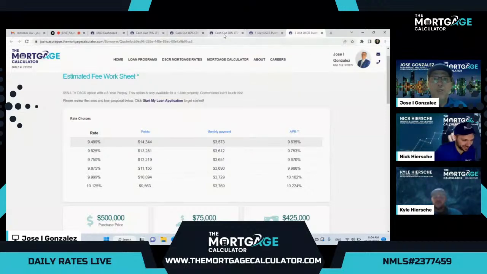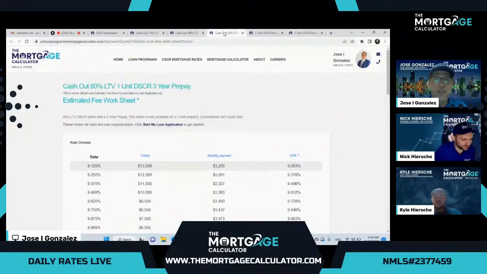So now we show you a similar amazing option, which is cashing out at an 80% LTV with a DSCR. Again, conforming, can't touch this. You cannot do an 80% LTV cash out investment property conventional. Can't touch it. Just like you can't do an 85% purchase conventional. Even if you have a 1,000 credit score and make $1 million a year and have like a 0.1 DTI or whatever, it's not going to happen. So this is the best option.